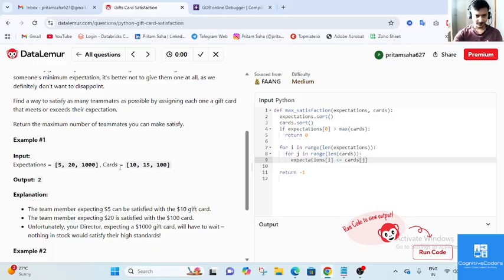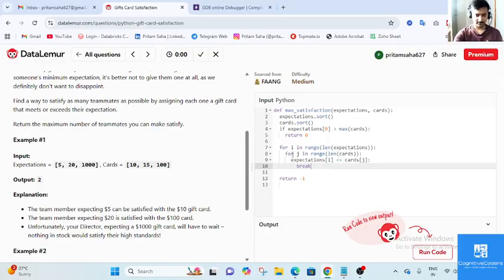For 5, whenever it will be at the 0th index, 10 is a satisfying value. So 5 would be lesser equals to 10. Whenever this condition applies, the 5 satisfaction happened, so we can break the loop.